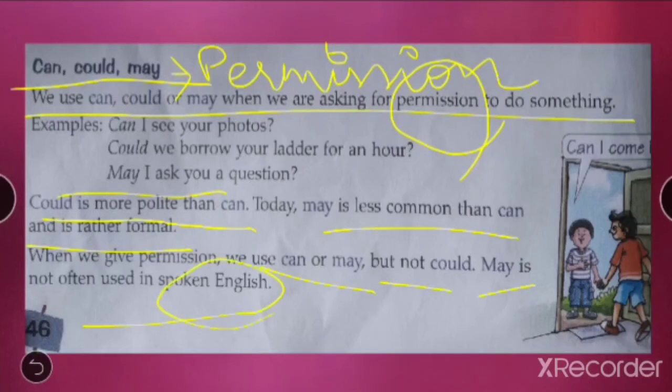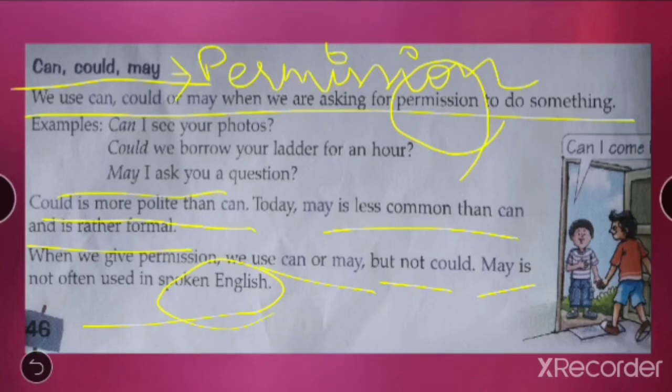See, may is more formal way to ask a permission. Could is more polite way to ask a permission. You can use even can for permissions, you're not wrong if you use can. But if you're at a formal place, suppose in school, you cannot say, can I go to washroom? If you want to say it in a polite way, you use may.